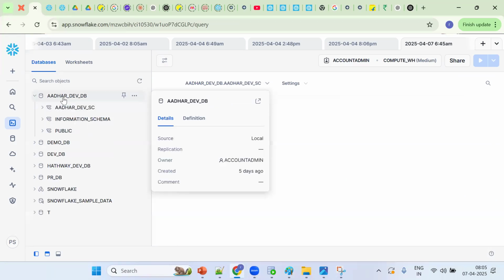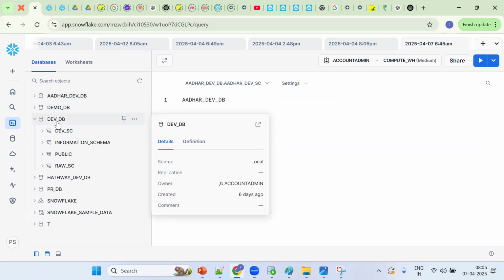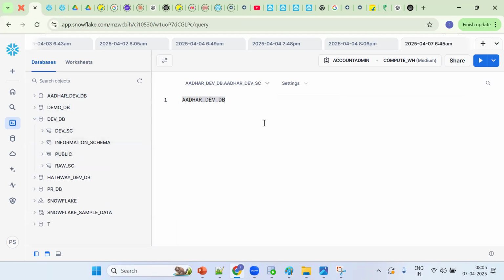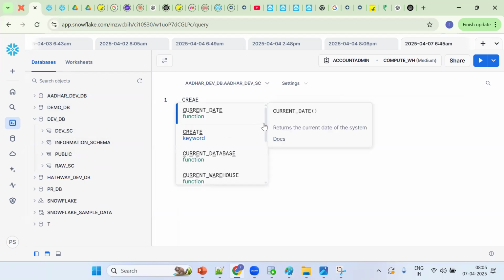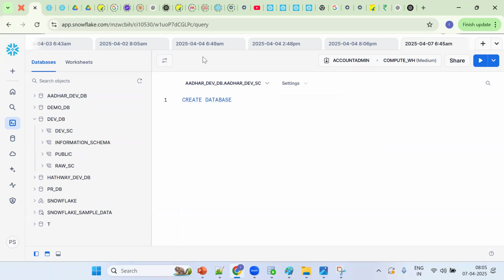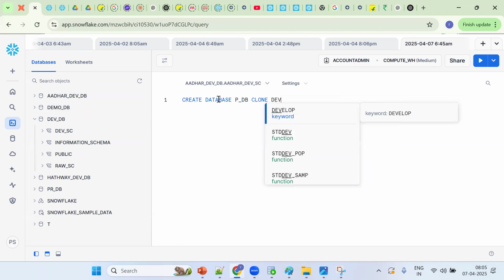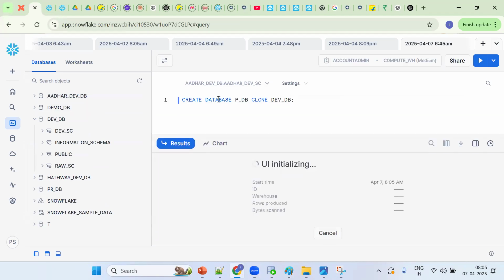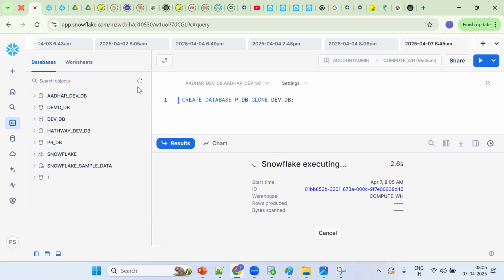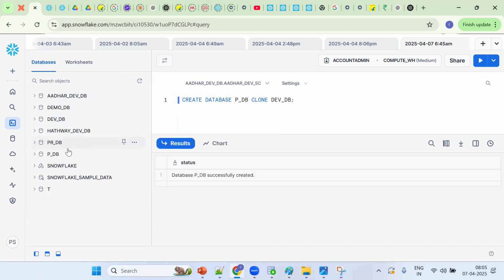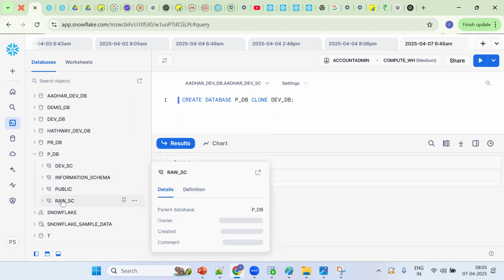Suppose I have a DevDB, and I want to take a backup of it. Tell me, what is the syntax? Create database, clone. Suppose I want to create PDB clone. What's the old database? DevDB. So the database will be automatically created. Refresh. What is our new database? PDB, and all the schemas and tables will be populated.